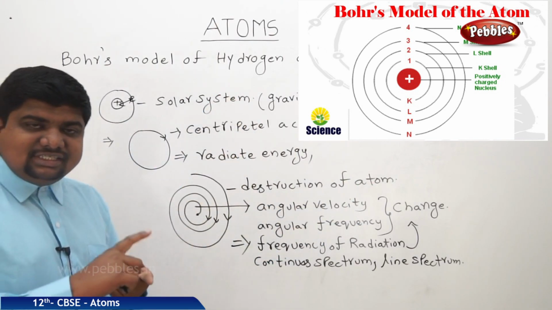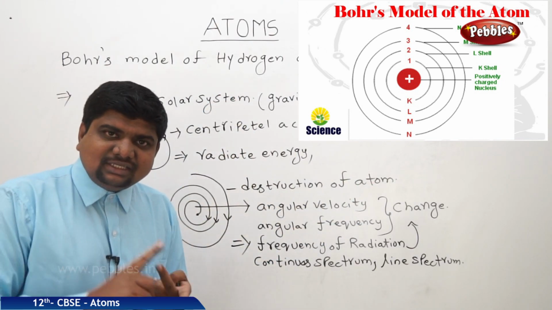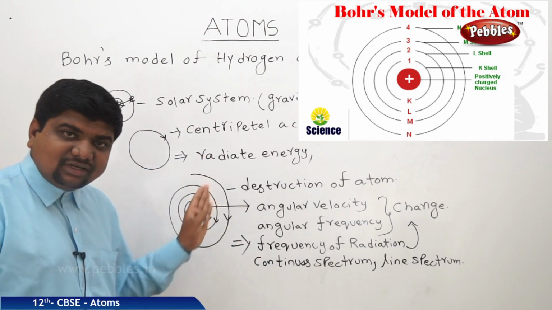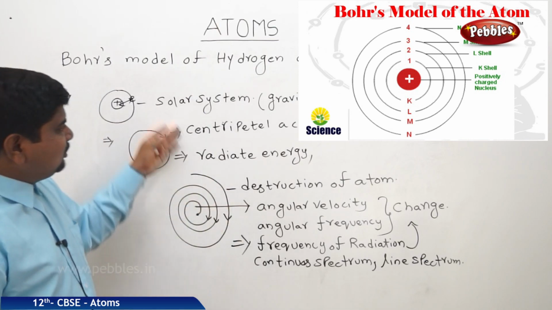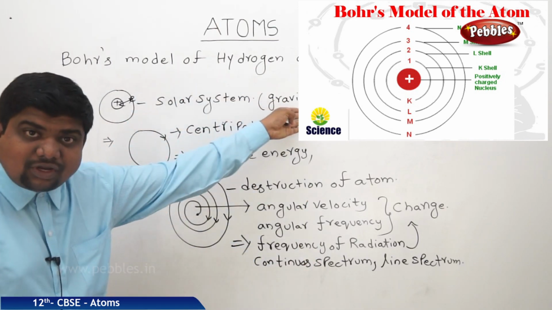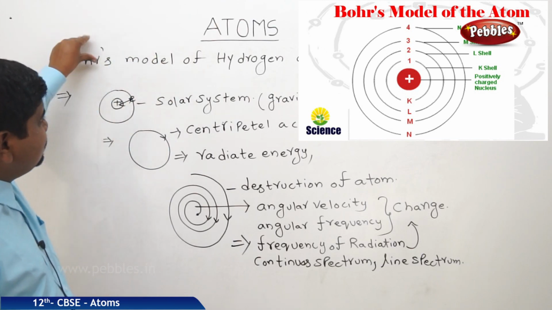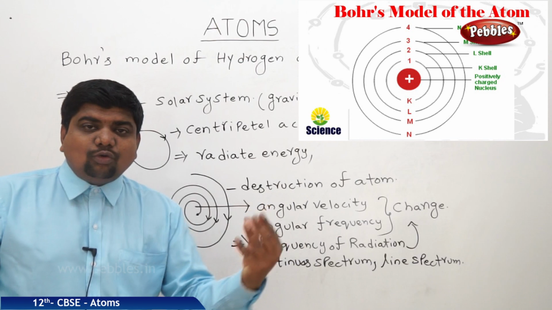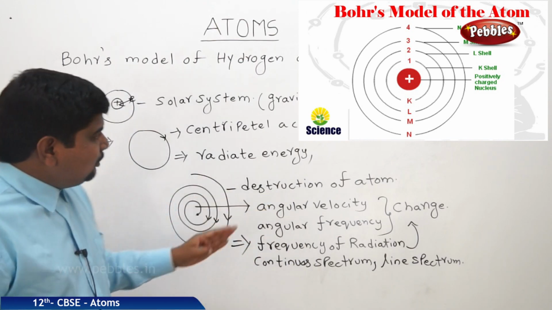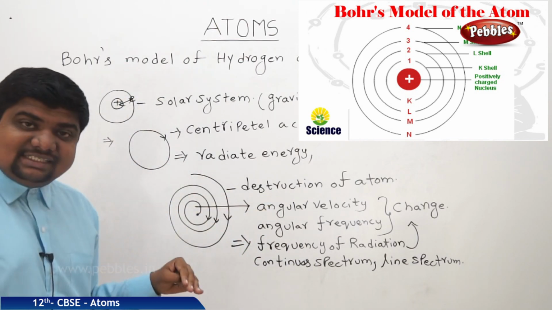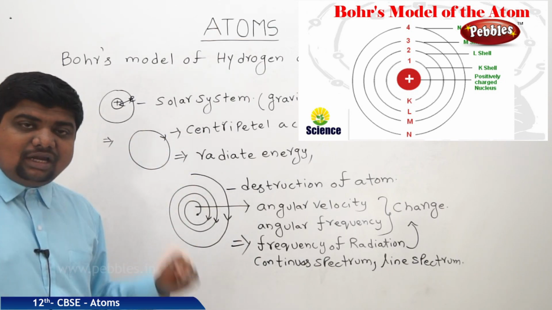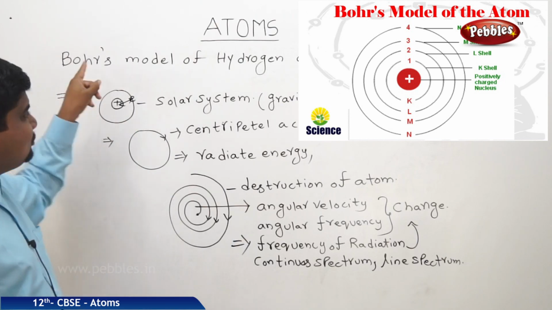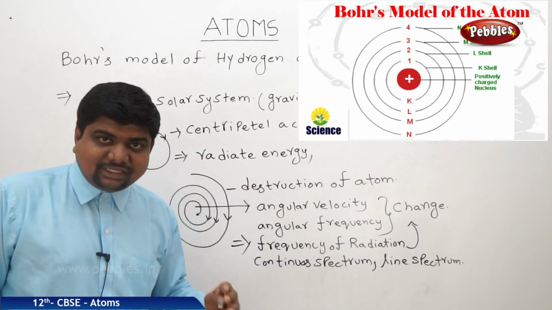So like that, J.J. Thomson failed in some aspect. Next, Rutherford proposed some theories based on his alpha scattering experiment, and Rutherford is not able to explain all these things what we have discussed now. That's why Bohr assumed some predictions by taking the inspiration of the quantum theory. Now, what are those postulates and how they are valid, and what are the limitations, and what are the explanations of the other scientists to the Bohr's model, we are going to see.